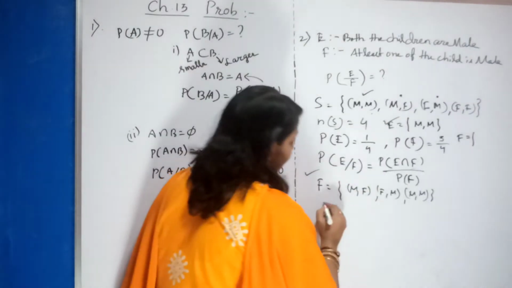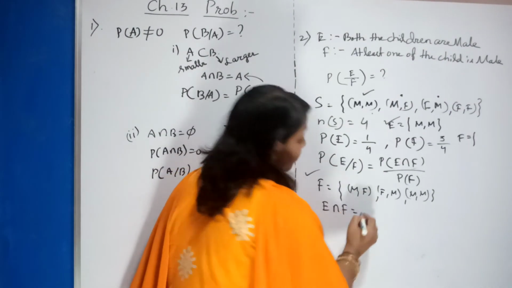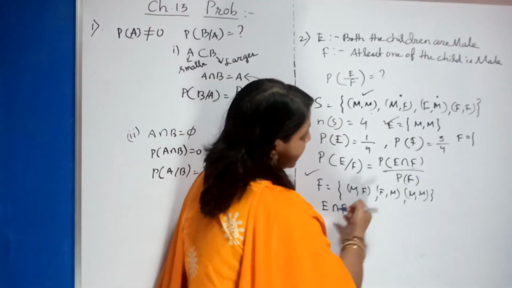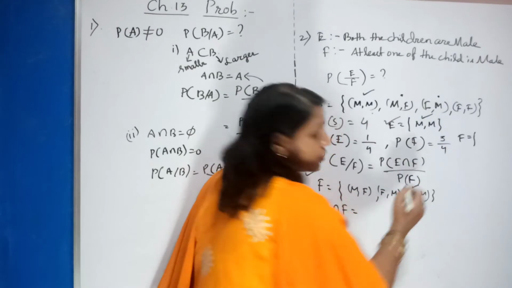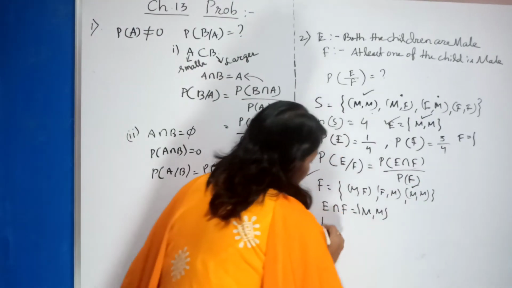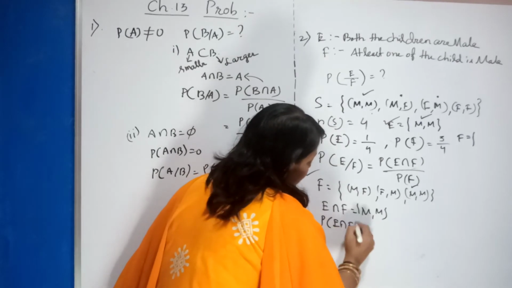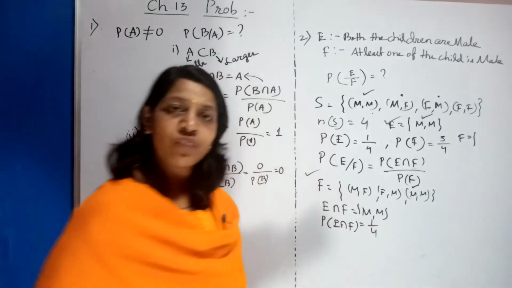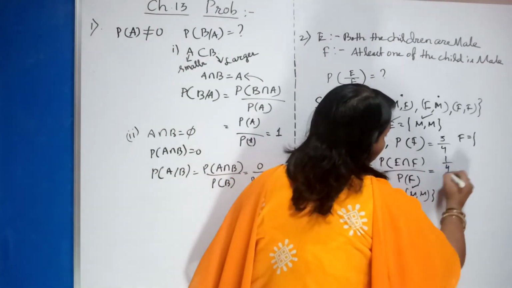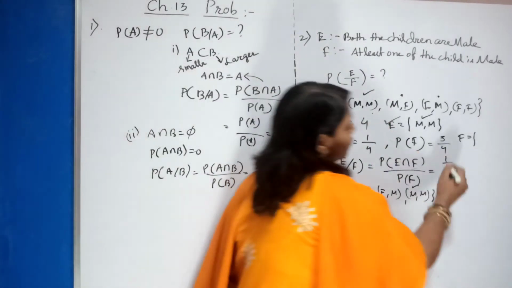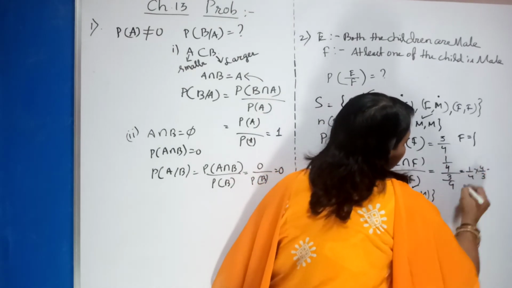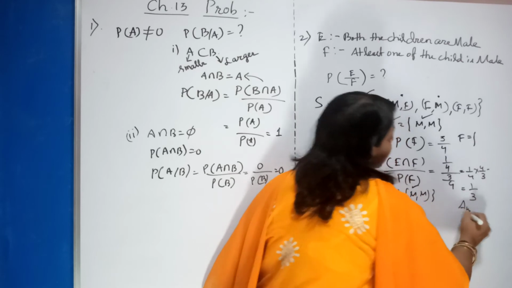When you go for E intersection F, I already mentioned the smaller set is always the intersection. So what is it? Here both male, here also both male. So it is male and male. So what is the probability of E intersection F? It is nothing but 1 by 4. Clear? Now just substitute it. So what is your probability of E by F? 1 by 4 divided by, what is P of F? 3 by 4. So 1 by 4 into 4 by 3, that is, answer equal to 1 by 3.